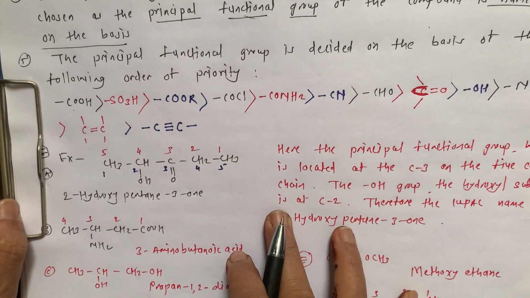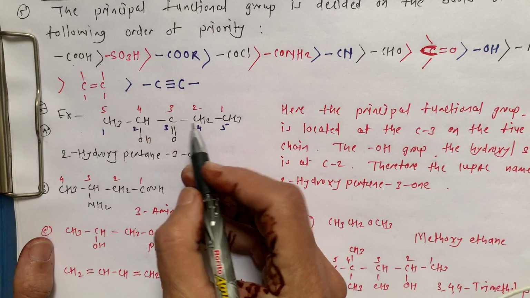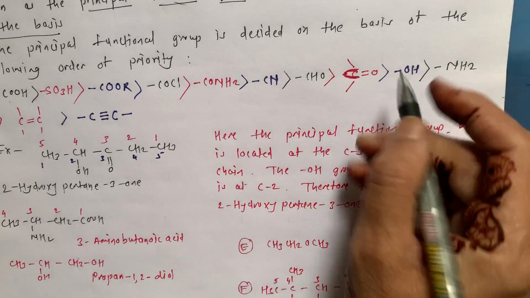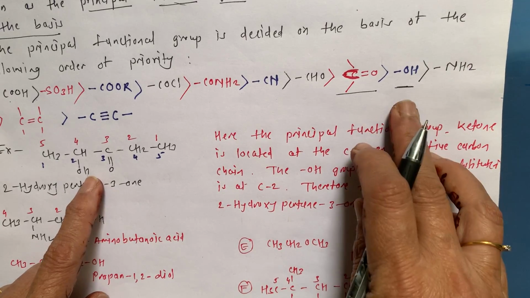Now see the example over here. This is C double bond O and this is OH. What is the priority? This is C double bond O and this is the hydroxy group.